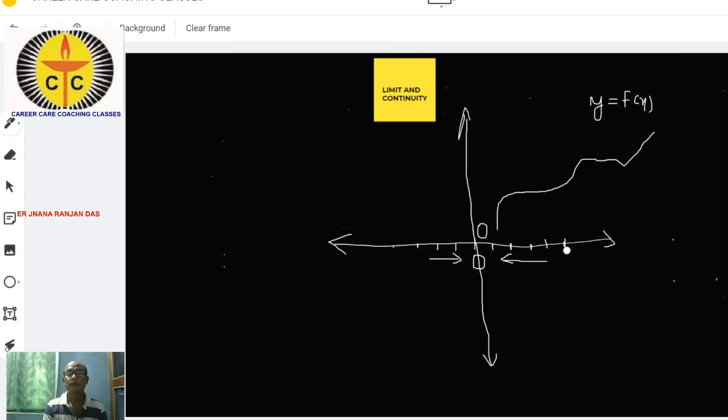Suppose you take a point x is equal to a. When x is equal to a, we draw the perpendicular to the x-axis to meet the graph at this point. Then from this point draw a line parallel to the x-axis, and it will cut the y-axis here.